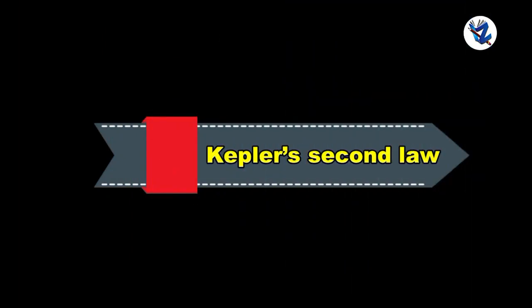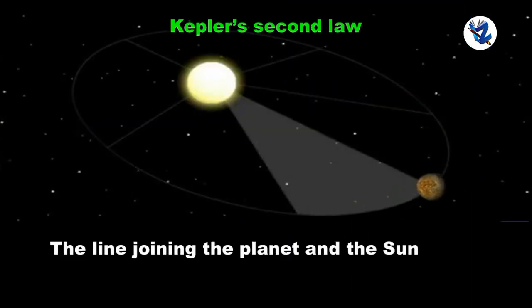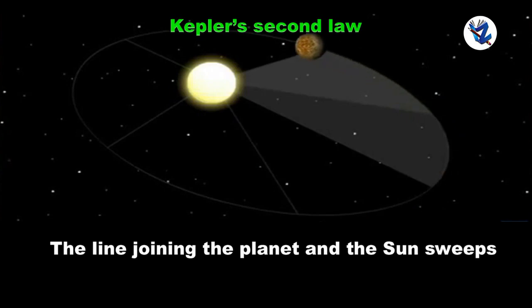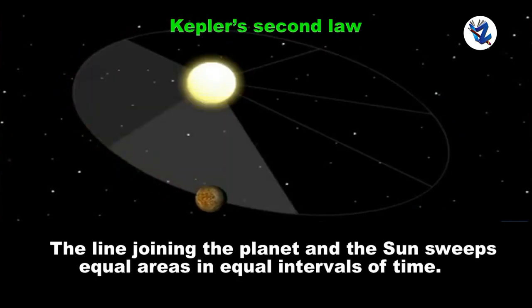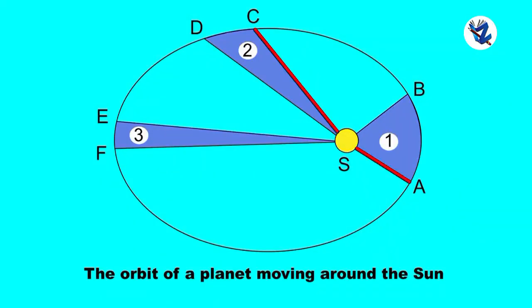Then Kepler's second law. The line joining the planet and the sun sweeps equal areas in equal intervals of time. The straight lines AS and CS sweep equal area in equal interval of time. That means the area ASB and the area CSD are equal.